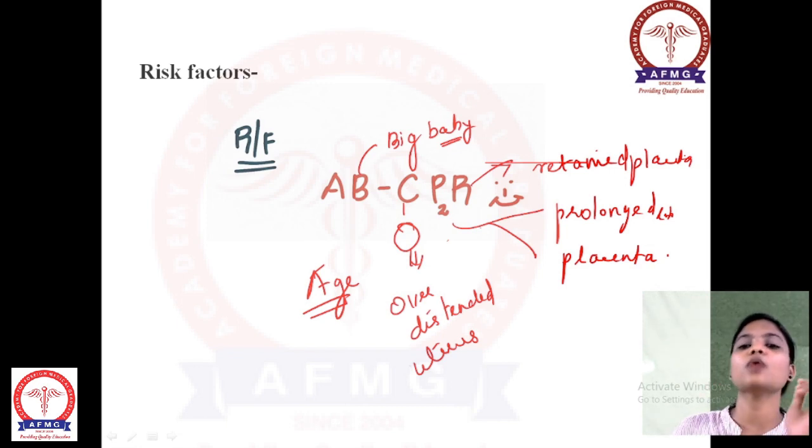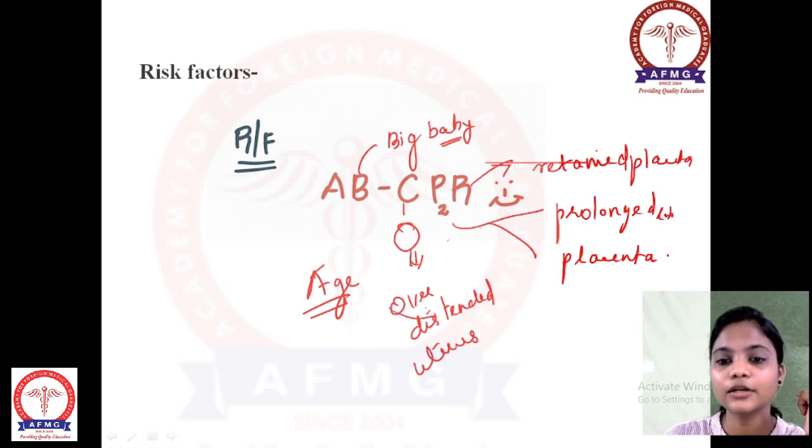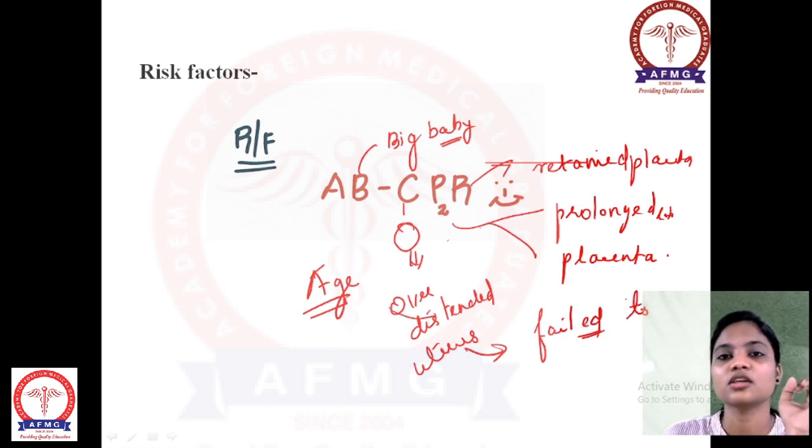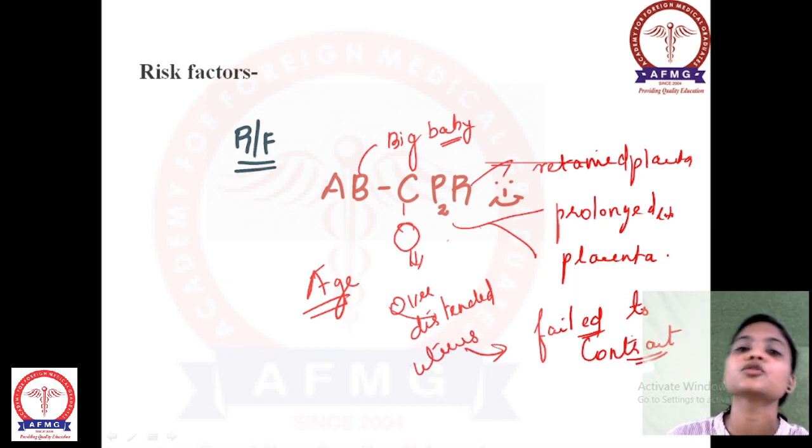A, B, C, P2, R, which is your over distended uterus, means the uterus which has failed to relax. It will be in a relaxed position, but it will fail to contract further for the stoppage of bleeding.